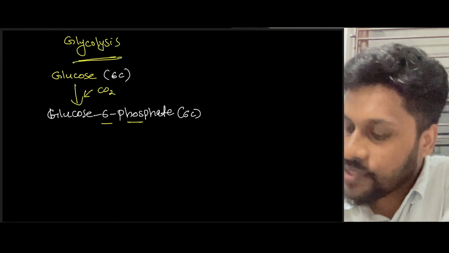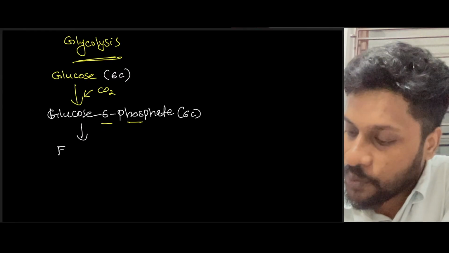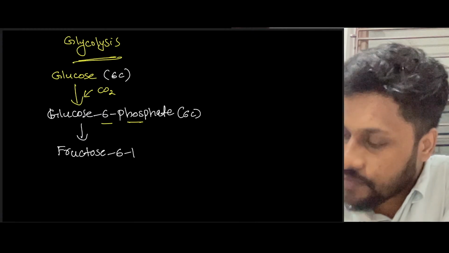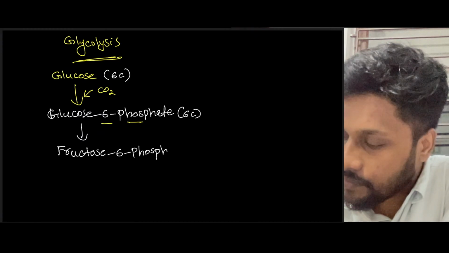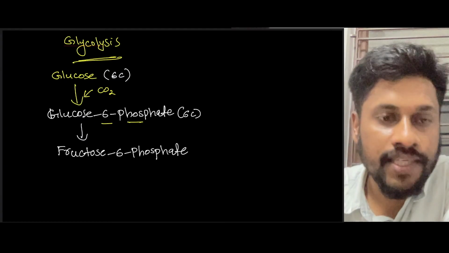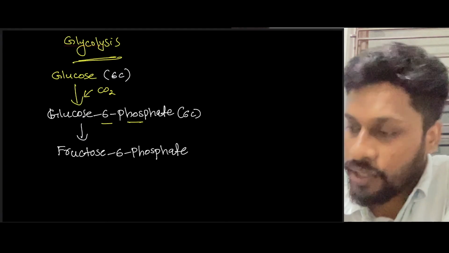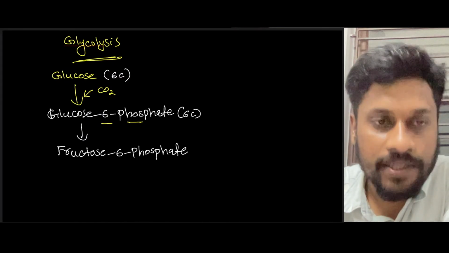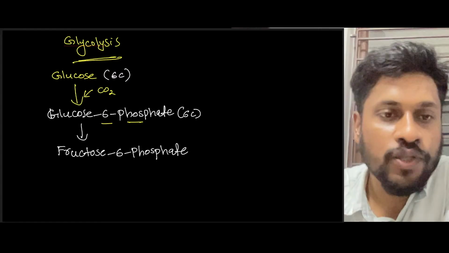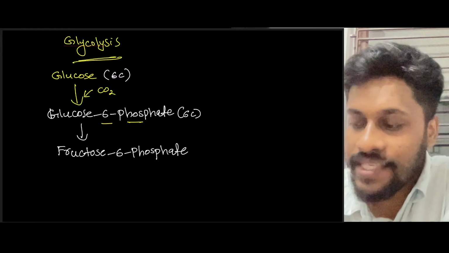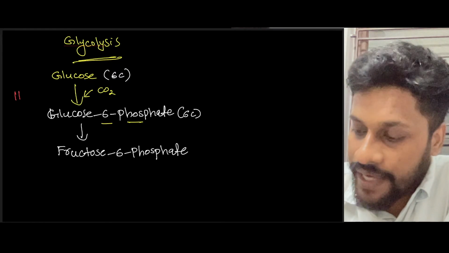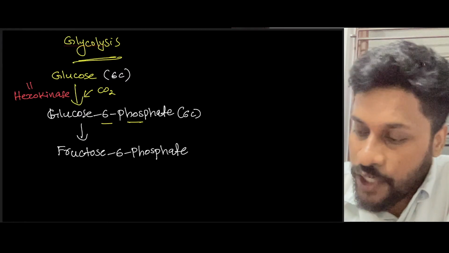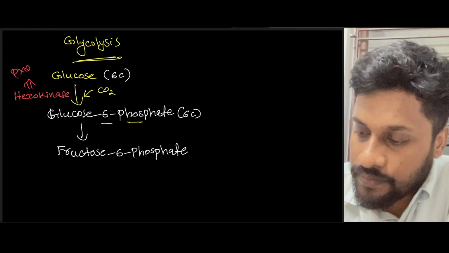Later, this glucose 6-phosphate will be converted into fructose 6-phosphate. And you can see these two are isomers. One important thing: during the first step, the conversion of glucose to glucose 6-phosphate, this process is catalyzed by an enzyme called hexokinase. What is that? Hexokinase enzyme. It was a PYQ in the NEET exam. Very, very important.